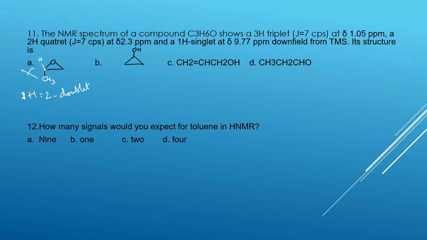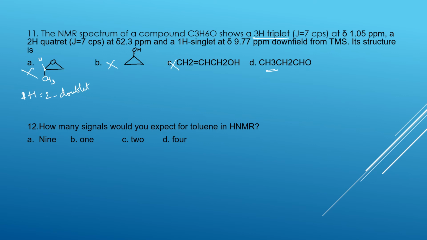And if you check here, there is no CH3 group. This is also not there. 3 hydrogen groups are not there. Here also there are no 3 hydrogen groups. Here 3 hydrogen groups are possible. Whether it comes as a triplet or not, we need to check.